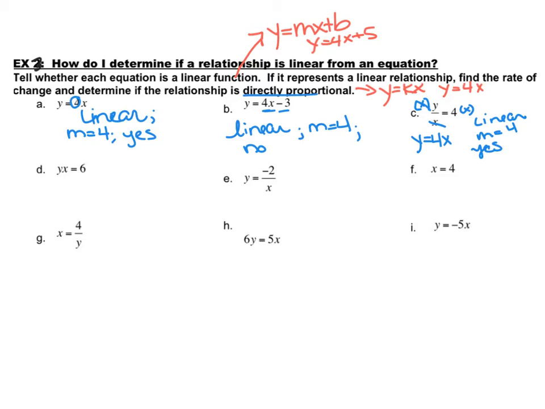Our next one, we have y times x is equal to 6. So again, let's put y all by itself. We're going to divide by x on both sides. We have y is equal to 6 all over x. Well, remember what we said about if the x goes to the bottom? This is not going to be linear. You can't have the x on the bottom to be linear, so this is not linear. All right, our next one. Well, that one we have that x right there on the bottom. This is not going to be linear.